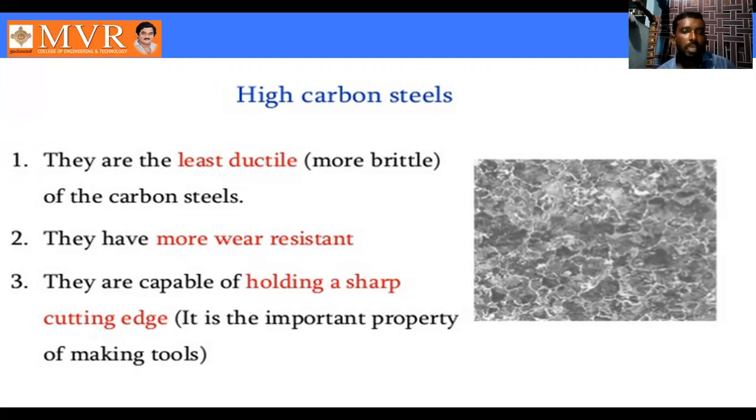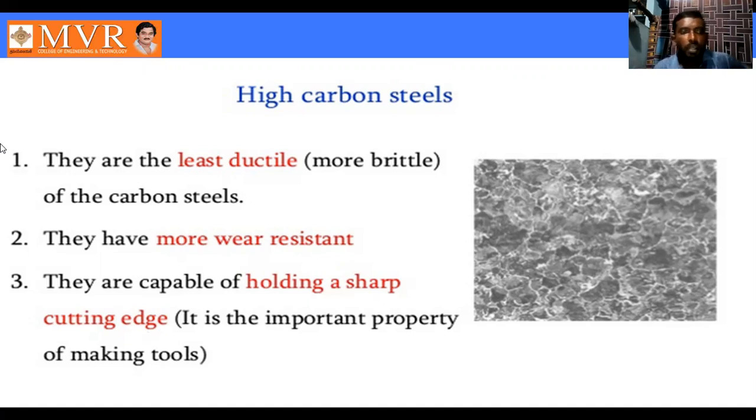Next, they are capable of holding sharp cutting edges. This is an important property for making tools, meaning cutting tools. We have a number of cutting tools, such as knives and cutting blades. The material used for all these tools is high carbon steel.